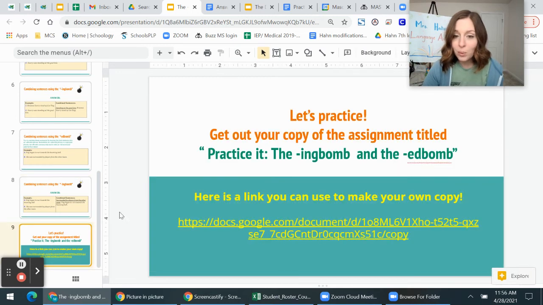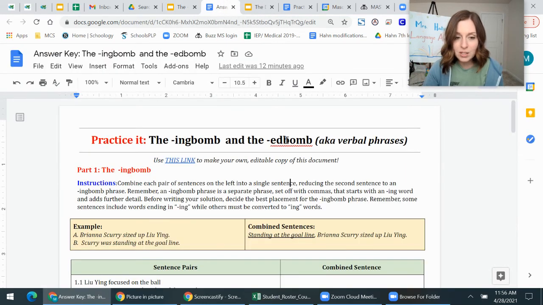So now what we're going to do is we're going to practice. So get out your copy of the assignment titled Practice It, the ing-bomb and the ed-bomb. You can either find this in the Week 18 folder, or you can get this link from your teacher if you're doing this in class. So let's take a look at this assignment.